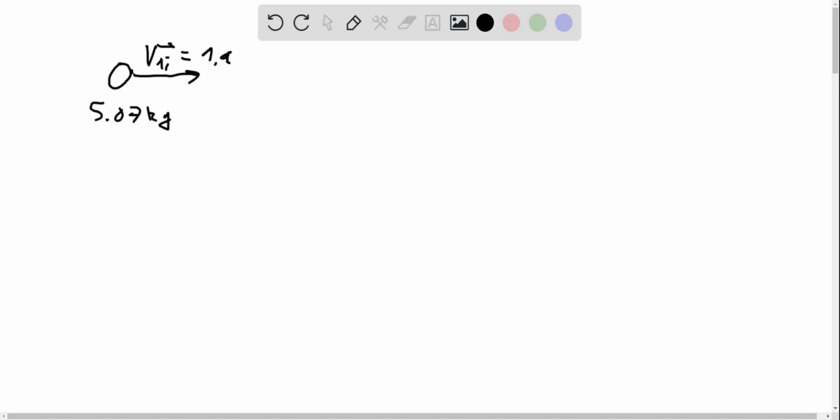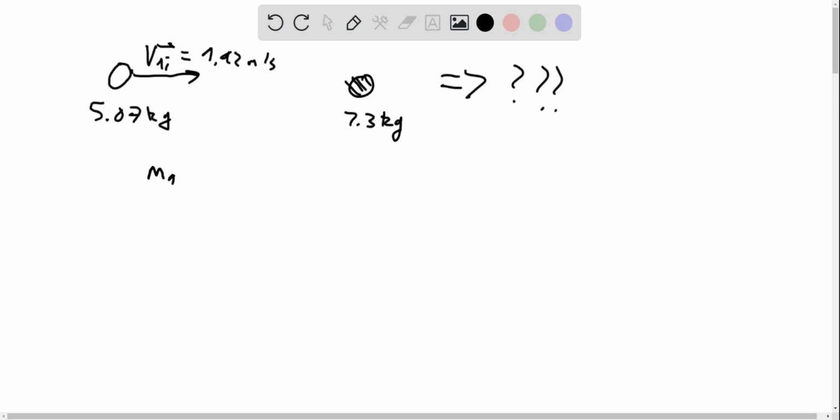1.92 meters per second. And then this ball over here, we'll call this ball 2, and this ball has a mass of 7.3 kilograms and it's stationary, but we want to know what happens when these two balls have an elastic collision. So we're going to use conservation of momentum and conservation of energy to solve this.